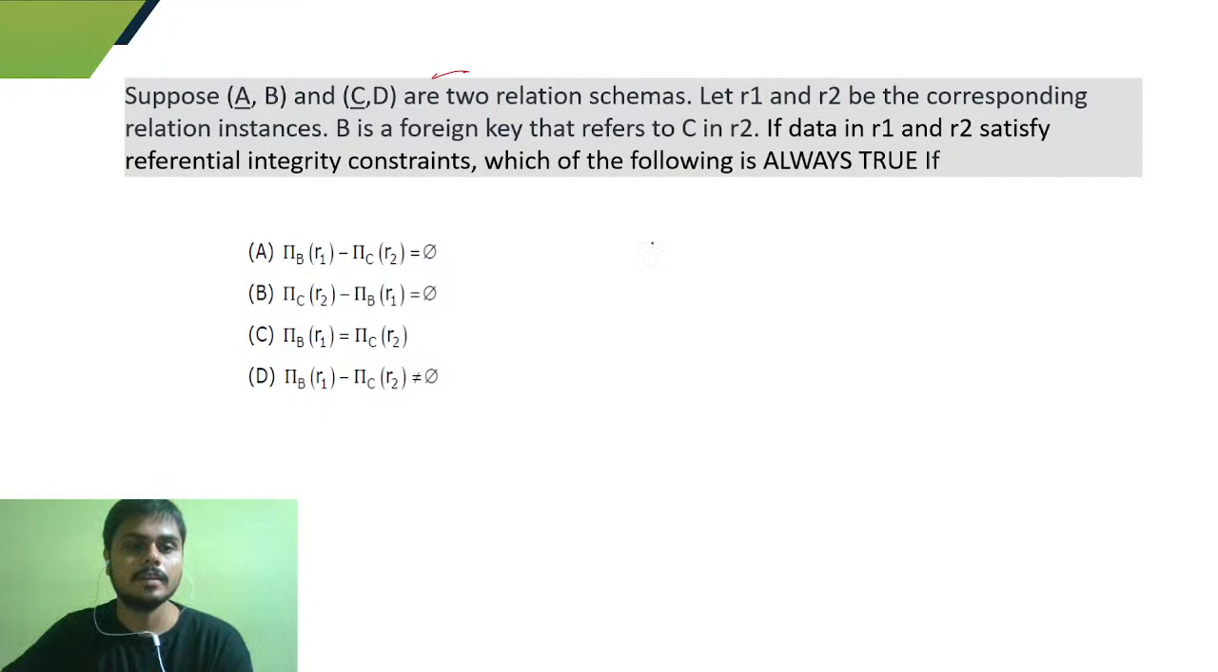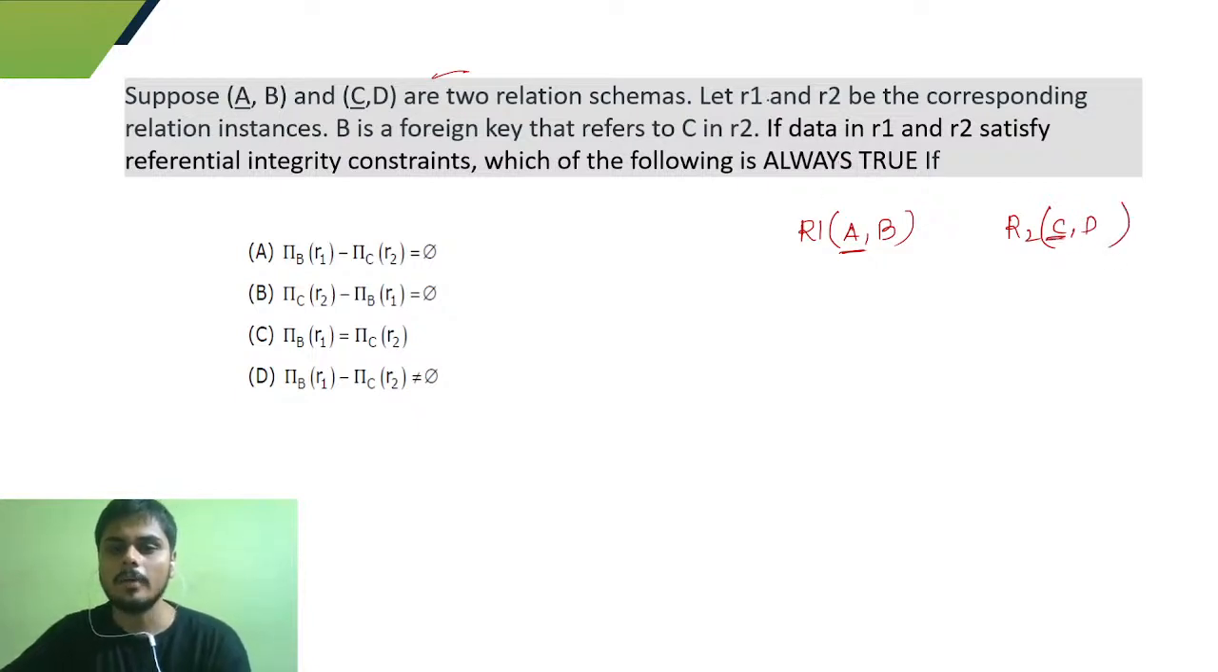Okay, so solve this one. It's saying that suppose A, B and C, D are two relational schemas, and let R1 and R2 be the corresponding relation instances. Let us consider this is R1, with A and B, and A is the candidate key, and we have R2, which is C and D, where C is the candidate key. B is the foreign key that refers to C in R2. So B is actually taking the values from C. So here B references C, right?